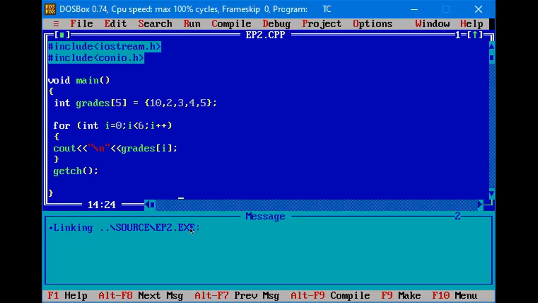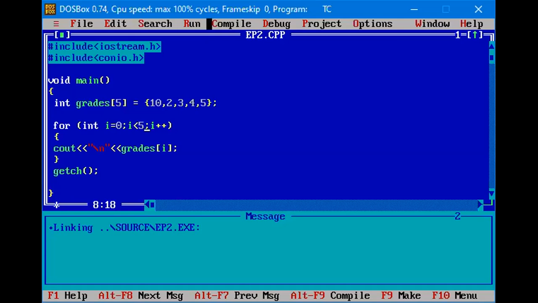What is happening is we are starting the for loop at 0 and running the program up to less than 6. That means it is going to print the values at 0, 1, 2, 3, and 4. The fourth index should be the last, but we are going up to 5. So we need to change here. It should be less than 5. So I will start from 0. The index at the first location will be 0 and the index at the last location will be 4. So here we need to make a correction.